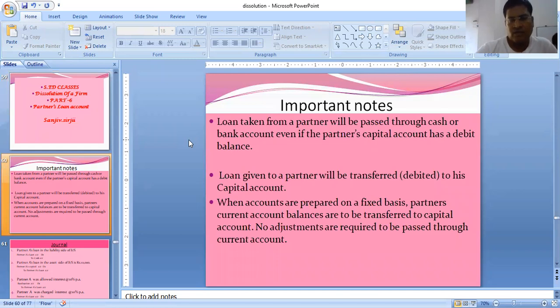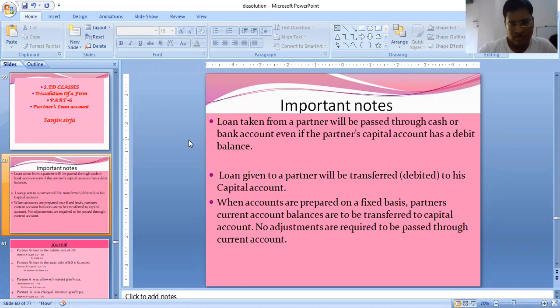Now, a loan taken from a partner will be passed through cash or bank account, even if the partner's capital account has a debit balance. That means if the firm has taken a loan from a partner, we have to close it by paying through cash. The firm has to return the money to the partner. It will not be adjusted with his capital account. But a loan given to a partner will be transferred to his capital account.